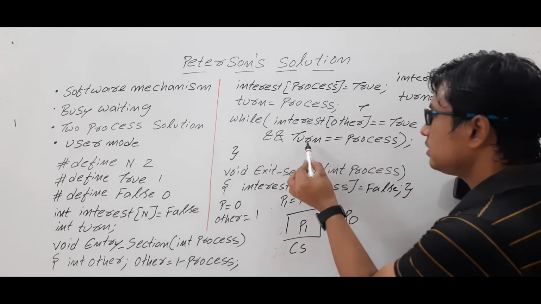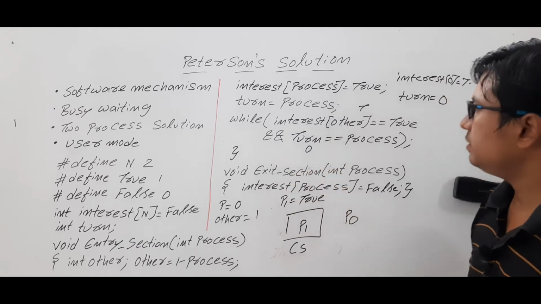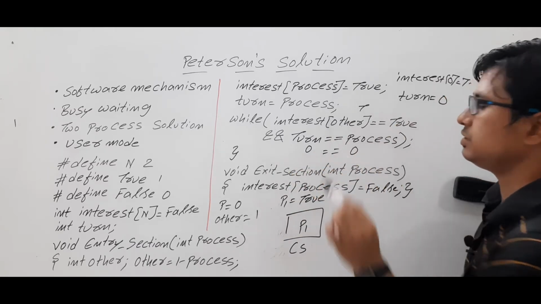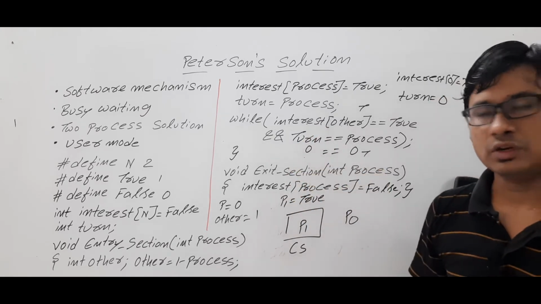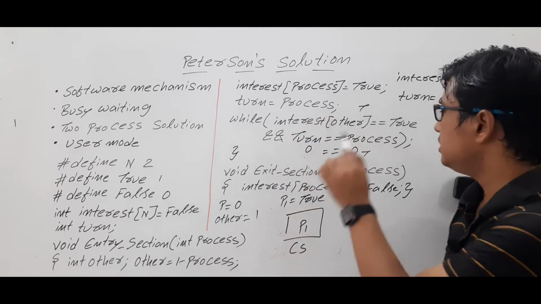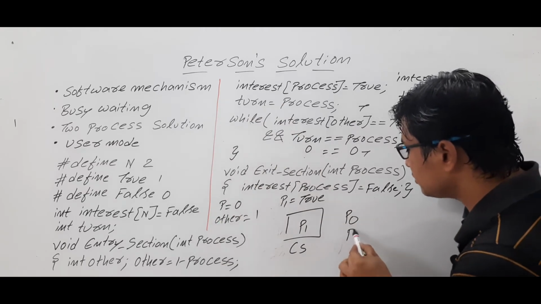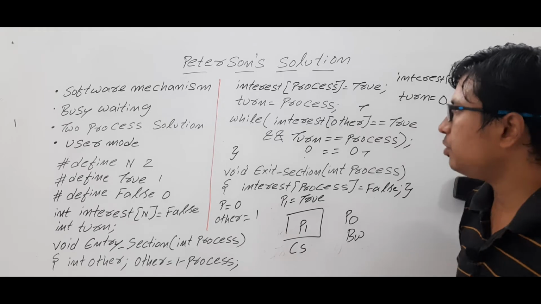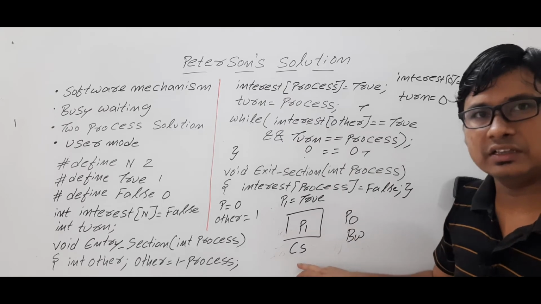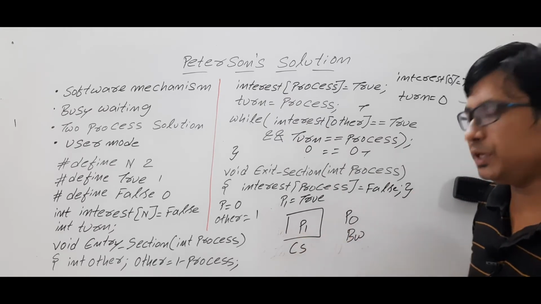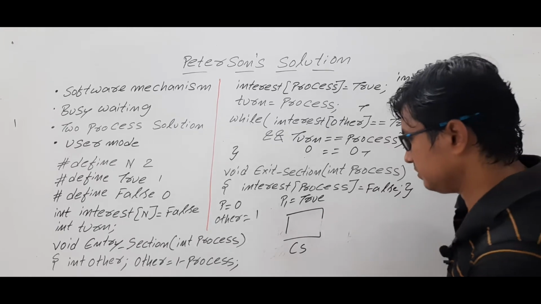Logical AND turn is equal to process. What is the turn? Turn is equal to 0. Am I right? Process is equal to 0. So this condition is also true. So condition 1 is true and condition 2 is also true, so the entire condition is true. So this will again execute the while loop. So process P0 falls into busy wait, meaning it keeps on executing the while loop. So in the Peterson solution, when P1 is there in the critical section, it is not allowing P0. Is it clear?